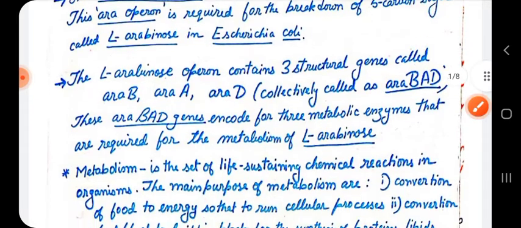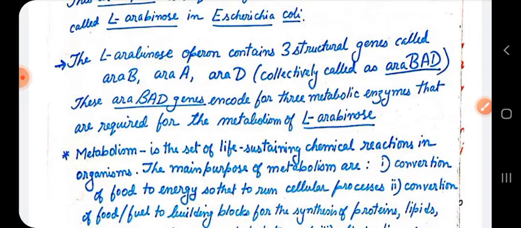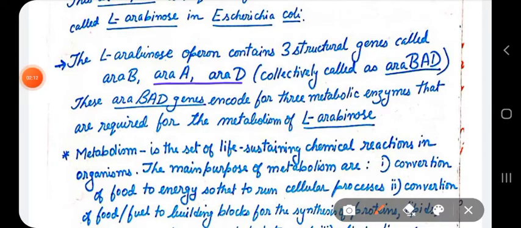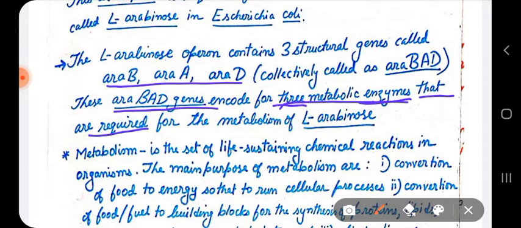Now, the ARA operon or L-arabinose operon has these three genes. These ARA-BAD genes encode three metabolic enzymes which are required for the metabolism of arabinose sugar.